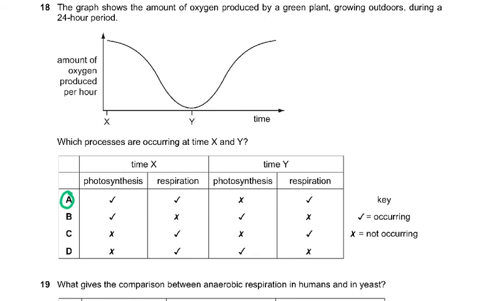Now again a graph question, which one of the students has asked me to explain. It says amount of oxygen produced per hour. Let's put figures here: 5, 10, 15, 20, 25, 30. And time is on the x-axis. So maybe x is 7 in the morning or 5 in the evening or whatever. Which processes are occurring at times x and y? Now at x, a lot of oxygen is being produced, so that means a lot of photosynthesis. So it had to be this and this.